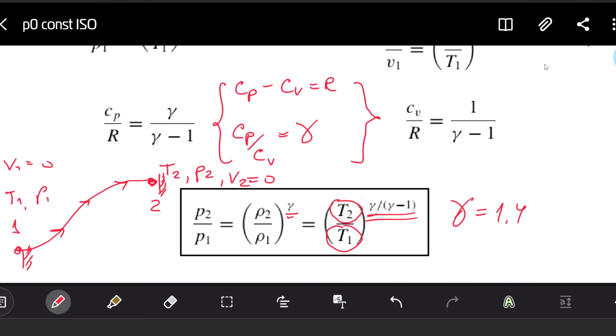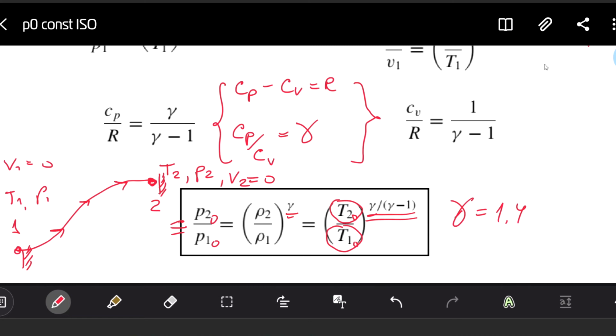So temperature 2 and temperature 1 here are stagnation temperatures. I will put 0 here. And since it is stagnation temperature, we also put stagnation pressure. I will put 0 here. So this is why, having equal values of T02 and T01, we also have equal values of P02 and P01.